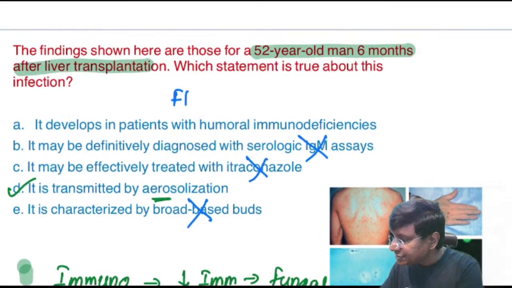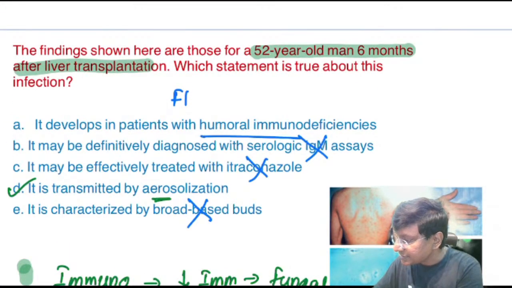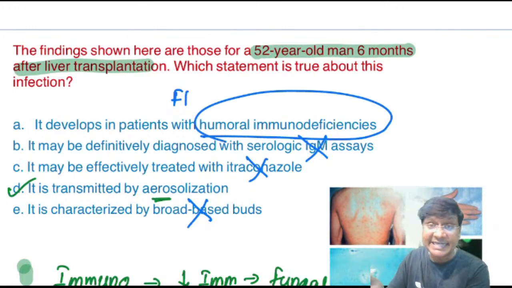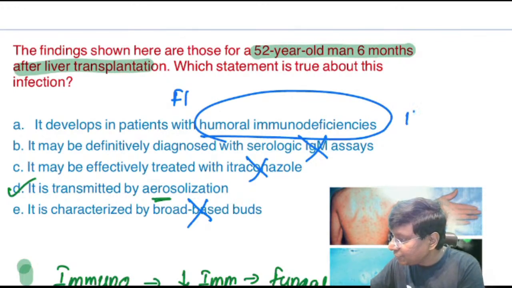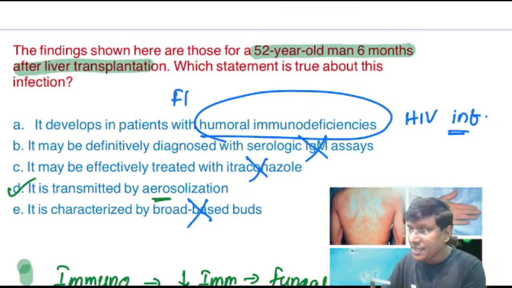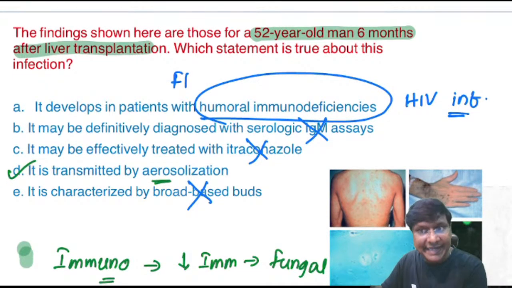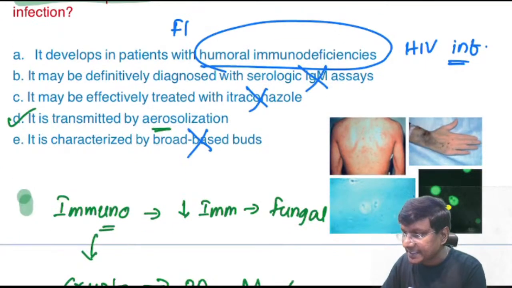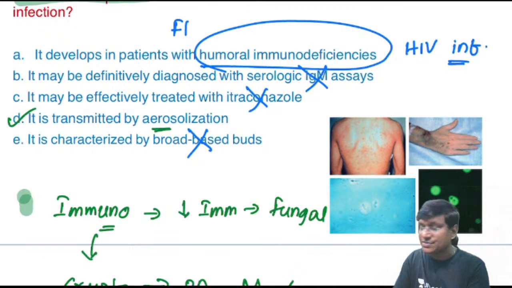Now, it develops in patients with human immunodeficiency viral infections, not in case of human immunodeficiencies in general. With human immunodeficiency viral infections, you can have this cryptococcus. So that is the reason why. What is the correct answer here? The correct answer is it is transmitted by aerosolization, right?